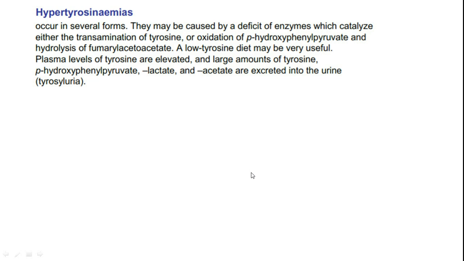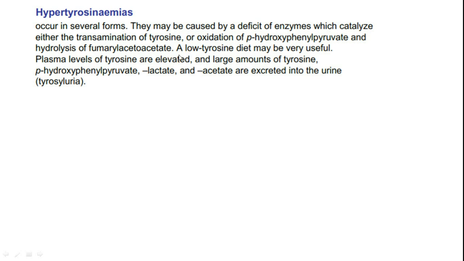Hypertyrosinemia, because right now phenylalanine became tyrosine. Now tyrosine has to be converted to DOPA, or else other metabolites that are needed. It occurs in several forms. They may be caused by a deficit of enzymes which catalyze either the transamination of tyrosine or oxidation of parahydroxyphenylpyruvate and hydrolysis of fumarylacetoacetate.